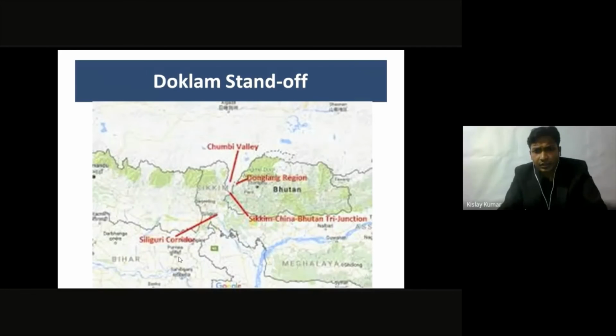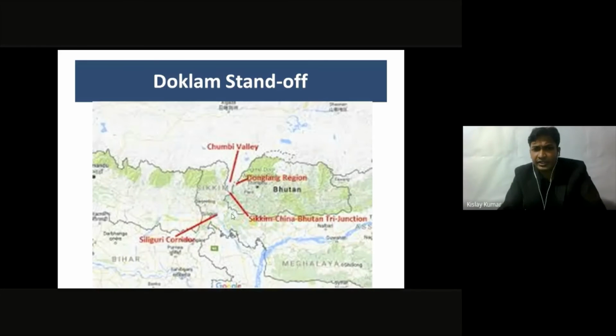Okay, so here is Nepal, here is Sikkim, and here is Bhutan. Here is China. This region is a small region. Chinese came with their soldiers, with their tents, with their arms and ammunition to this small region, and they were trying to claim this region as their own, which India objected to, because India has a very small, thin strategic point over here. As you can see, this red line over here.